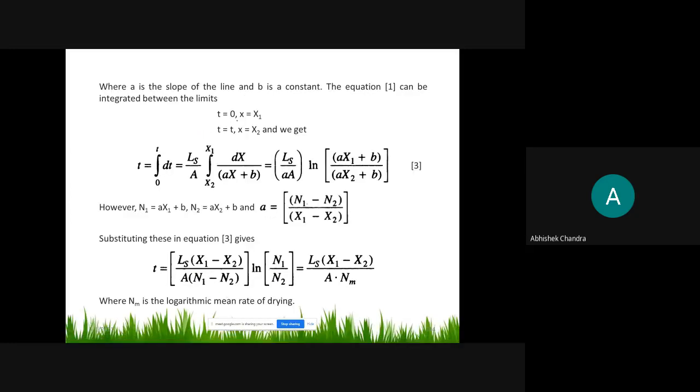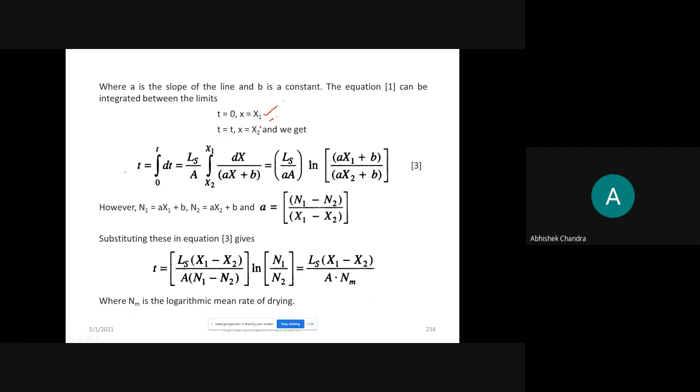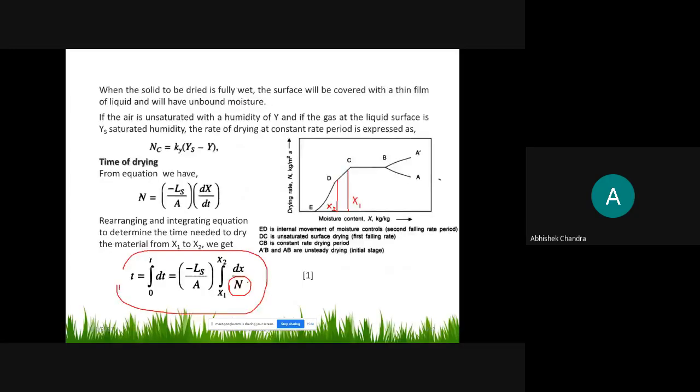तो अब n, put this value into the integration है ना. And initially the moisture content is x1 and at time t is x2. तो put these values in the equation, this one equation है ना, n की जगह you can put ax plus b and integrate this simply.